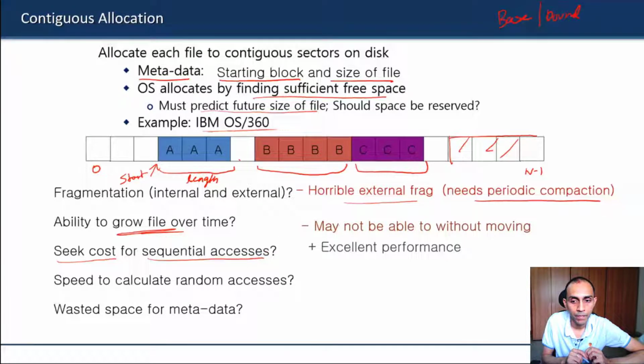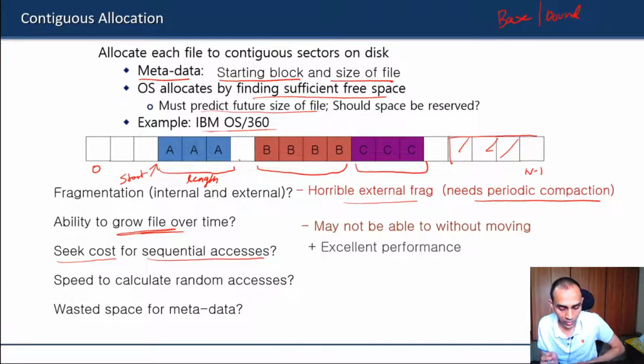Sir, there is a method called stop and copy, where compaction occurs periodically. Basically, it stops the processing and copies all the files to a certain place, where compaction and garbage collection occur simultaneously. Yeah. So periodically the OS itself may do it, or the user himself. For example, in these earlier OSes, the user would find that his system is performing very poorly, so he may himself initiate a disk defragmentation. So the OS may also schedule it, or the user may have to do it.